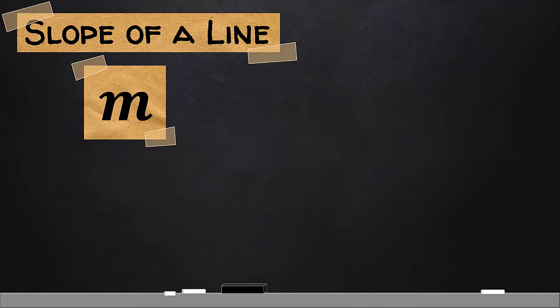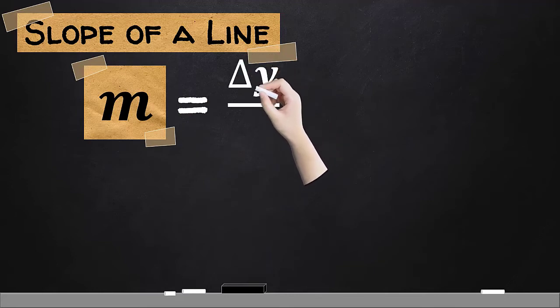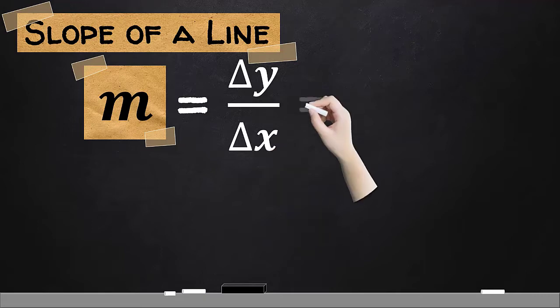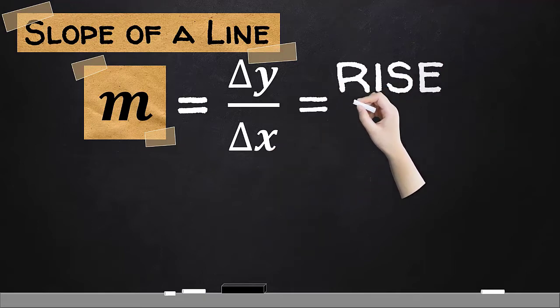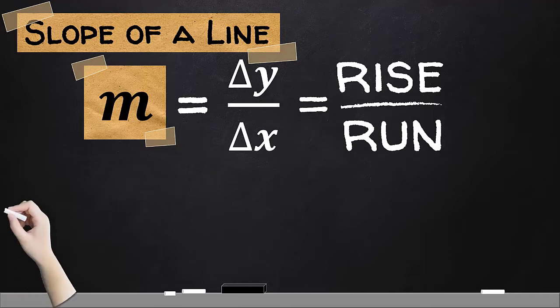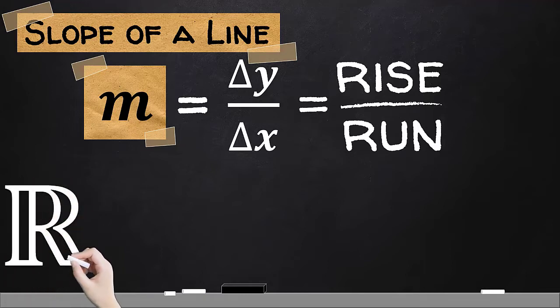The most famous formula used to denote it is the amount of change in y coordinate divided by the amount of change in x coordinate. This is also known as the amount of rise in y divided by the amount of run in x. Let us consider this formula as we relate it to our real life. As we make it real, let us consider the following situations.